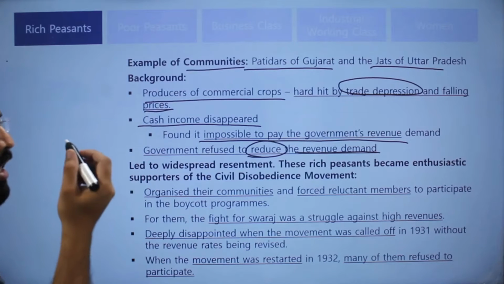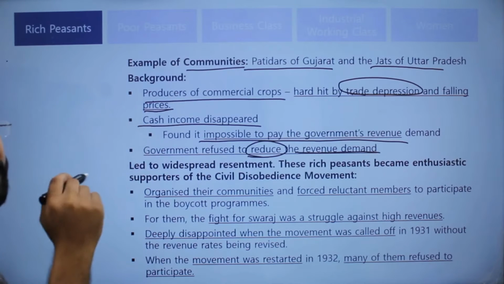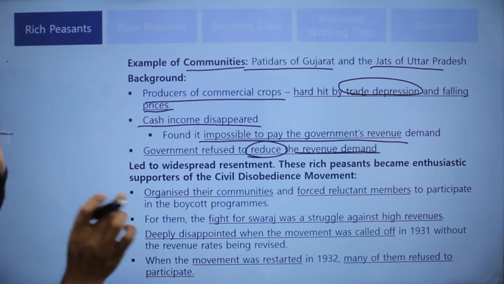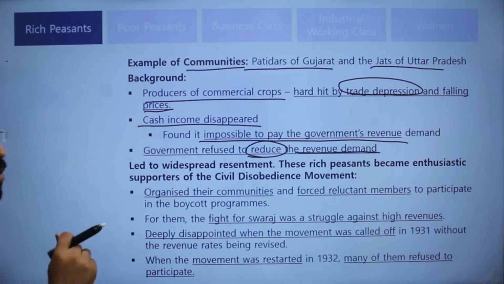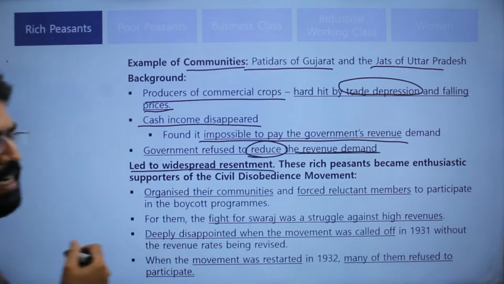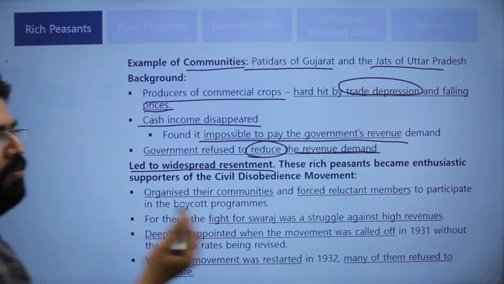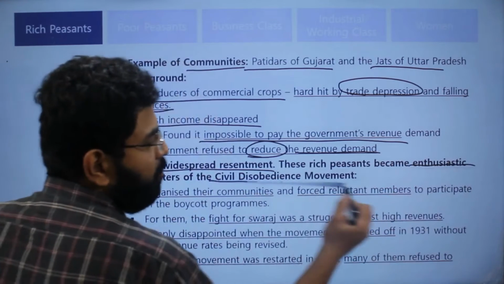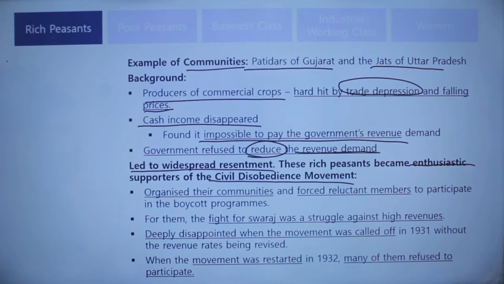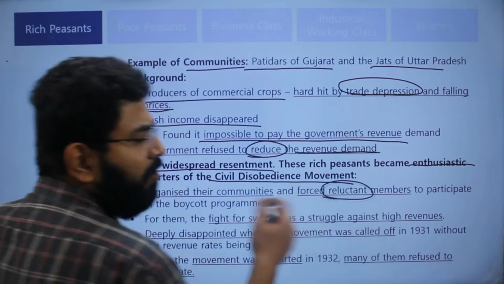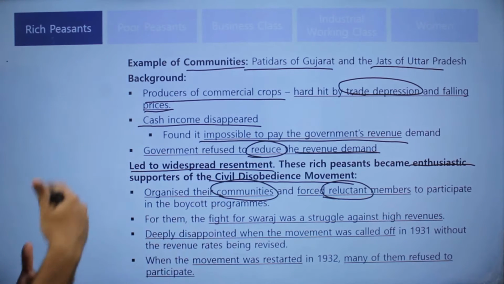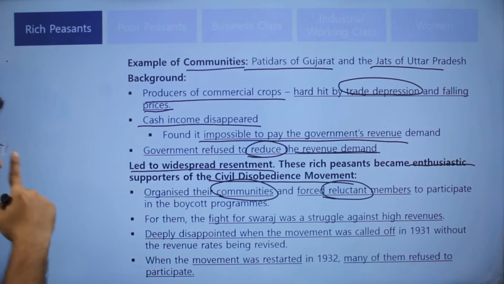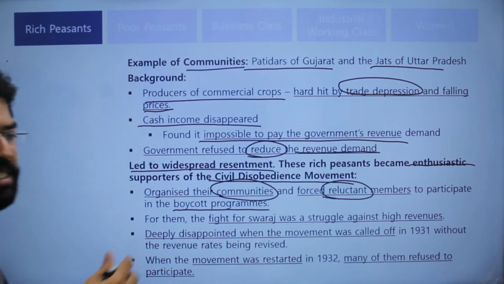So this was the concern for the rich peasants, that the government was demanding a fixed revenue, but their prices had fallen and their income had fallen. So this led to widespread resentment. The rich peasants actively and enthusiastically supported the civil disobedience movement. Even when some members were reluctant, they were forced to participate because it was in favor of their community. So they started boycotting the government's imported products.